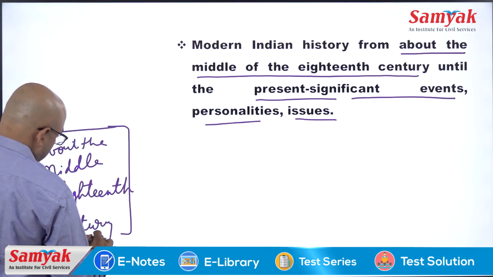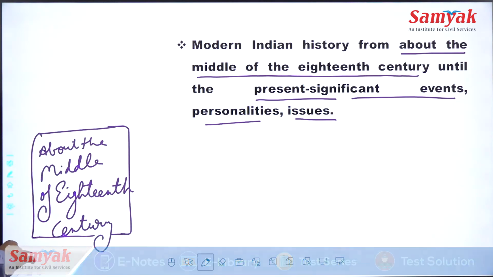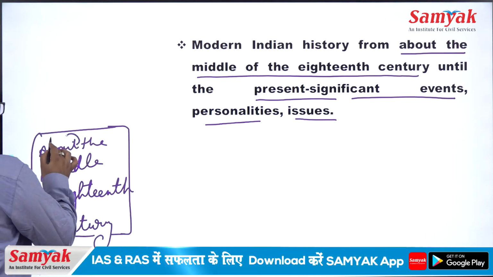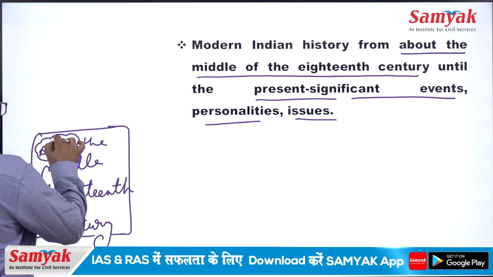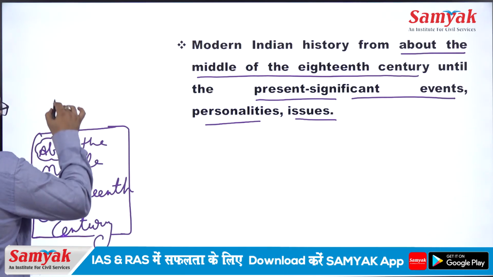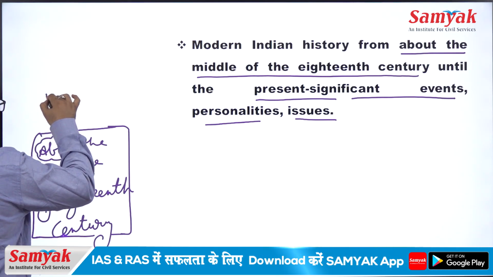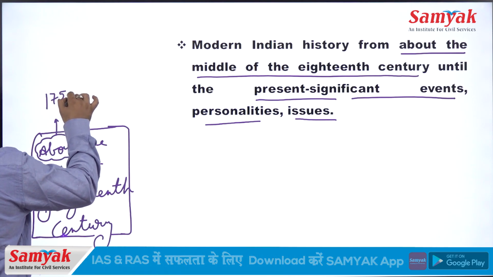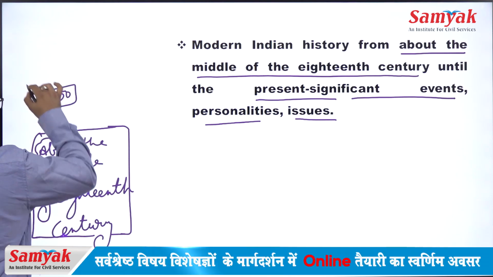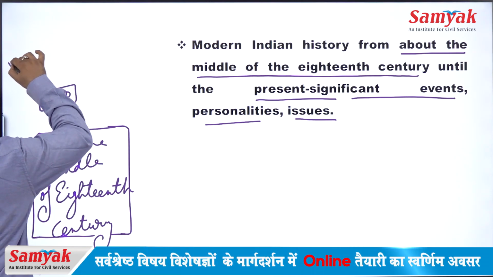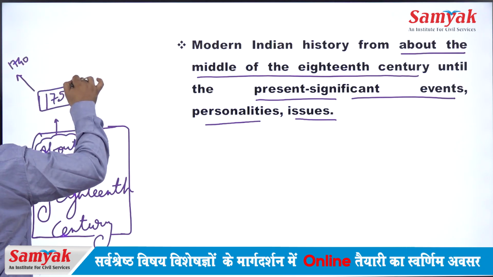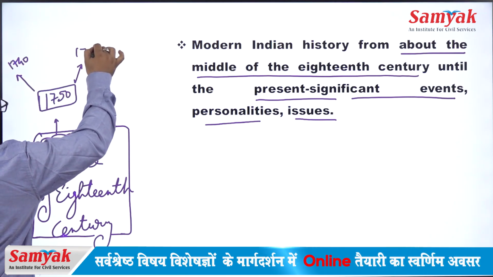If you say about the middle of 18th century, then this word "about" is creating confusion. The 18th century middle means somewhere around 1750, that is maybe from 1740 or maybe from 1760.